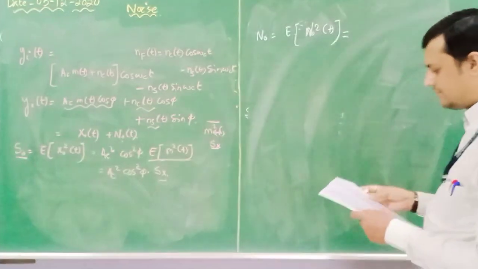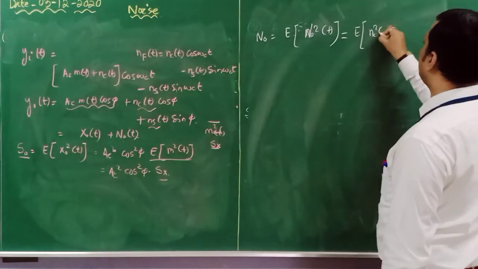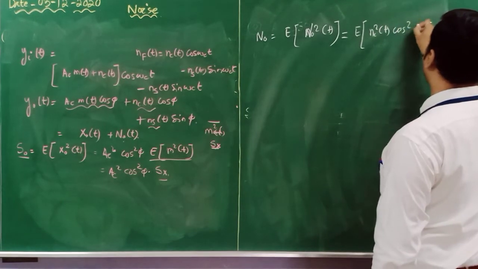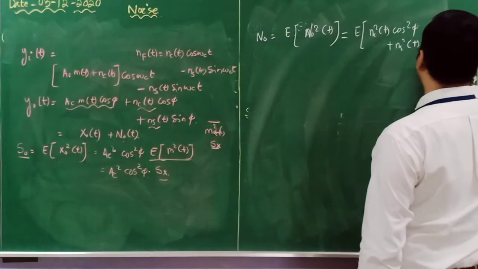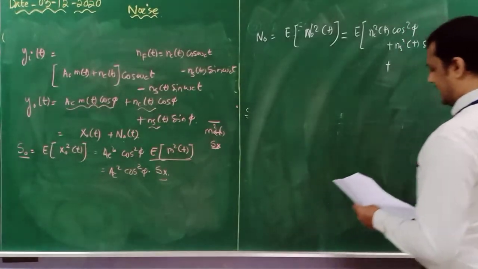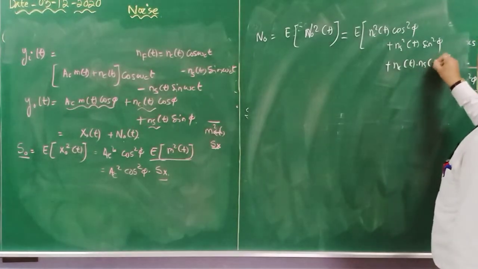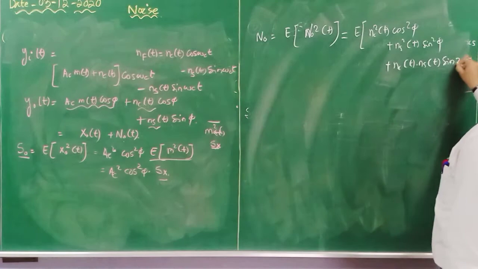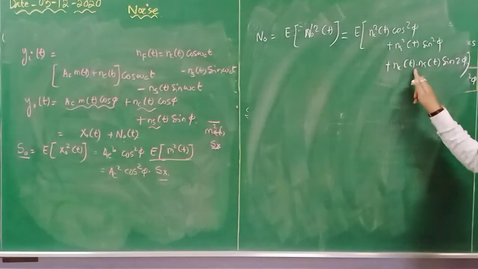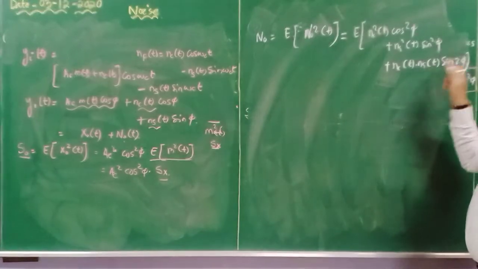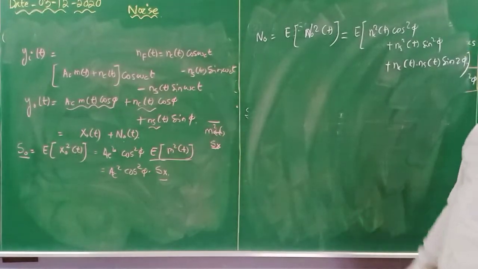Substituting, I will get nc square of t cos square phi plus ns square of t sin square phi. And then I will get nc of t, ns of t, sin 2 phi. Why sin 2 phi? Because twice nc of t, ns of t, sin phi, cos phi, and twice sin phi cos phi becomes sin 2 phi.